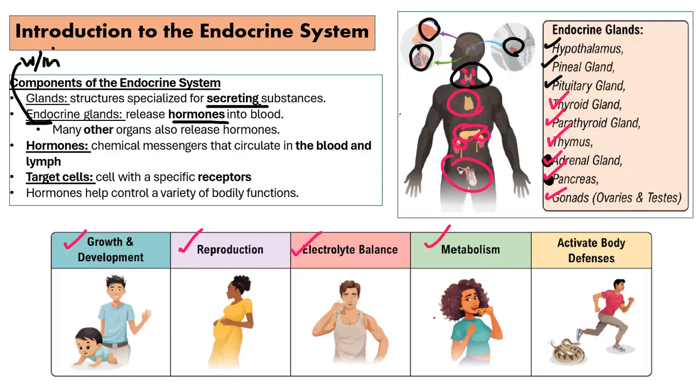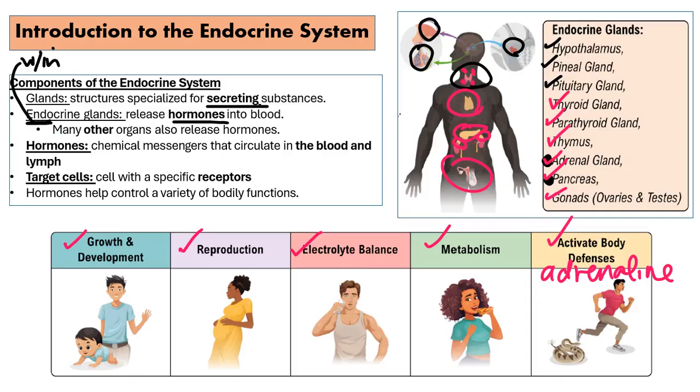Like, for example, the adrenal gland is going to secrete cortisol. And cortisol has a huge factor in stress. And some people even have stress eating that happens. And that can affect your metabolism long term. And then also activating the body's defense. Again, the adrenal gland has to do with adrenaline. You can also call it epinephrine. And epinephrine is involved in the body's fight or flight response.